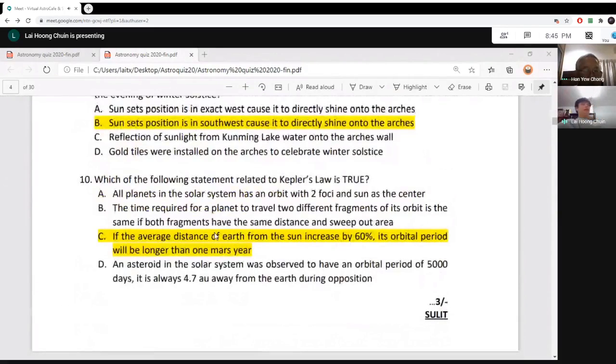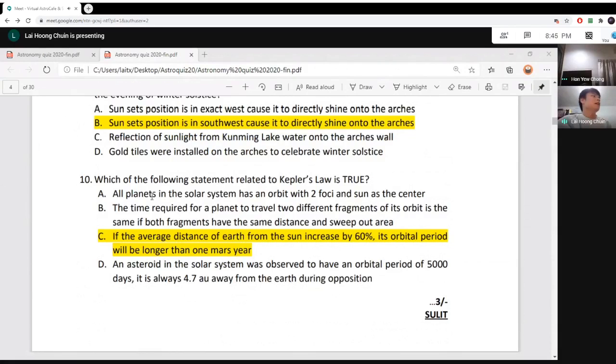Question number 10 is about Kepler's law. So this question is actually slightly difficult, which is set by me. If you are familiar with Kepler's law, then you might have no problem in these questions. So the question says, which of the following statements related to Kepler's law is true? Only one correct answer.